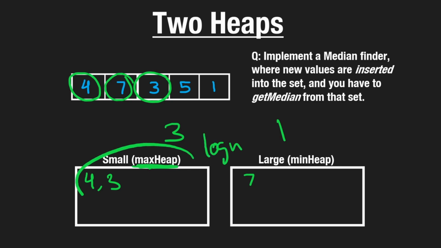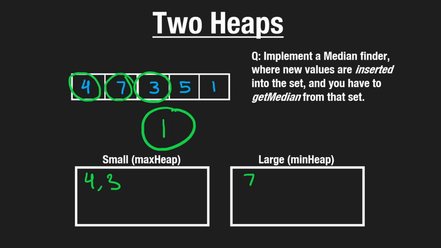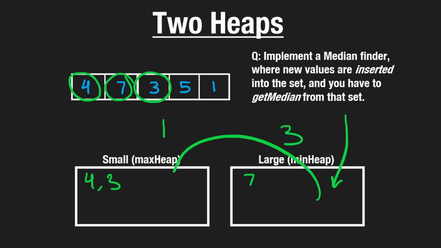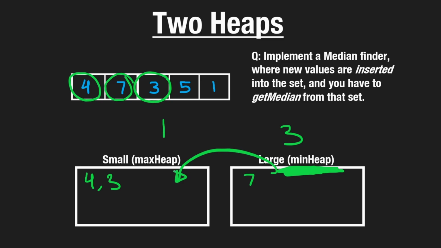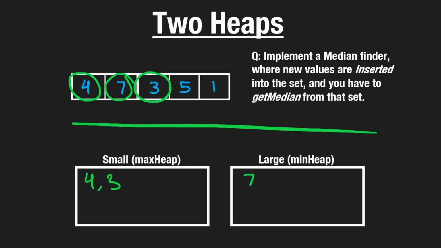We can take the max value, pop it, and then push it into the other heap, and that is also a log n operation. If the opposite was the case, maybe we just had one value in this heap and we had 3 values in this heap, we would probably want to take a value from here and then push it over there. Since these are large values, these are small values, we would want to take the minimum value from this heap and then push it to the small heap. Good thing this is a min heap, so we can do that efficiently. So that's the easiest way to make sure that these heaps are basically following the properties that we have set for them.